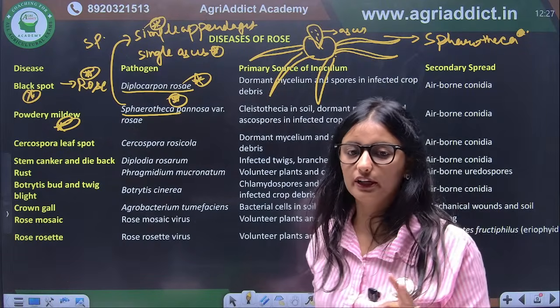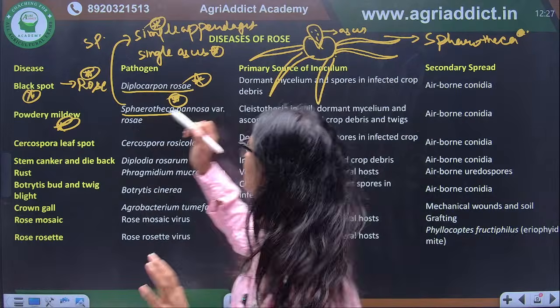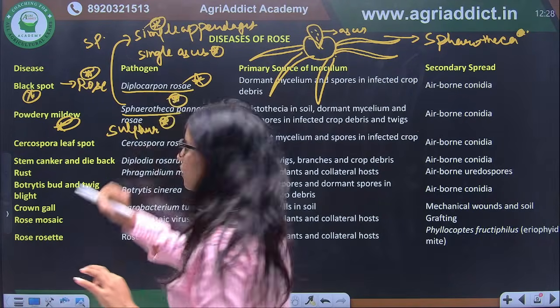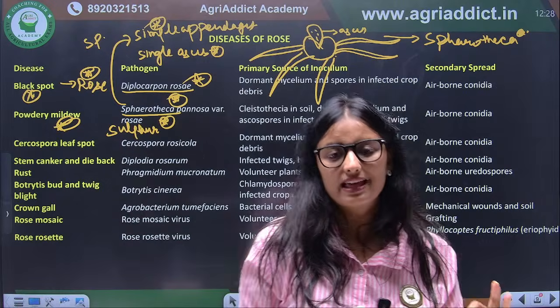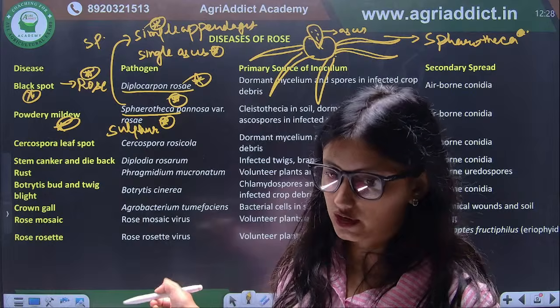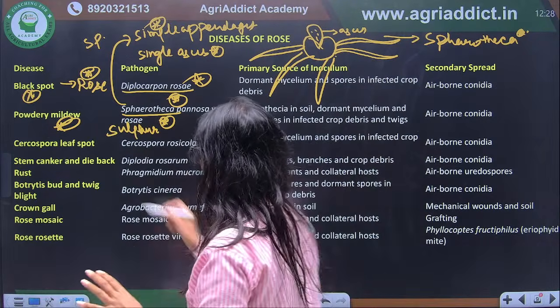For powdery mildew, the control measure is sulfur. Tell me the exception in which we are not using sulfur. For the control of powdery mildew, it is always sulfur in most of the cases.